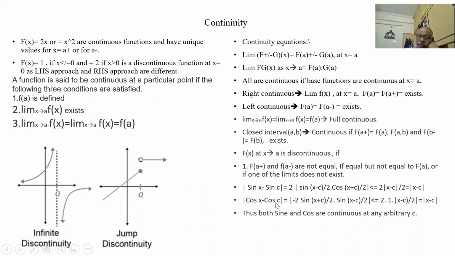Similarly, cos a minus cos b equals minus 2 sin((a + b)/2) sin((a − b)/2). So sin((a + b)/2) is less than or equal to 1, so it is totally less than 2 sin((a − b)/2). Again, it is less than |x − c|, so it is continuous. Thus, both sine and cosine are continuous at any arbitrary c. So any function with sine and cosine is also continuous.